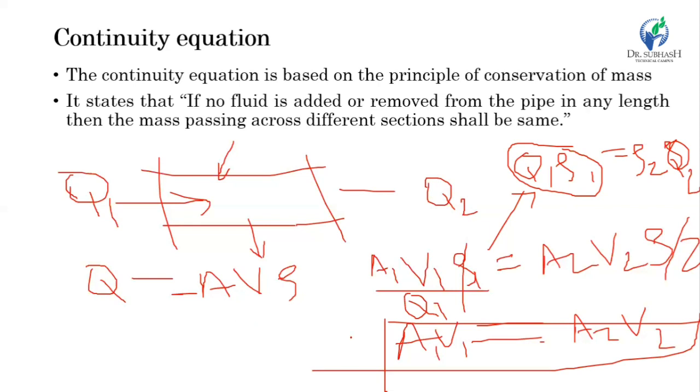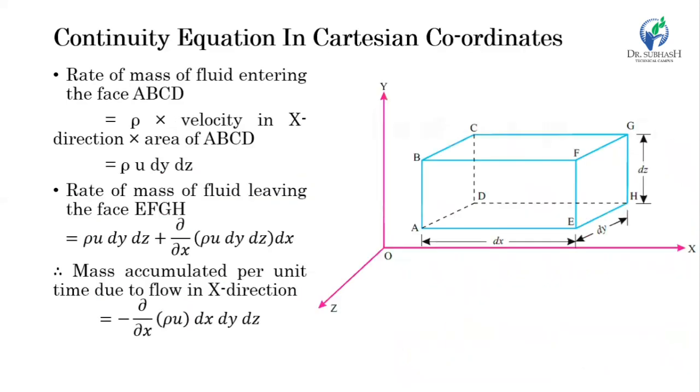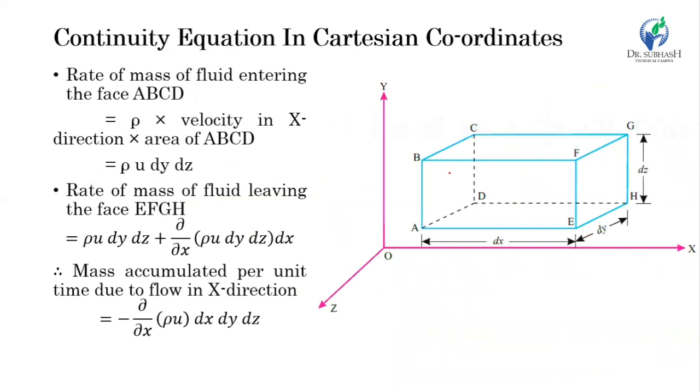Now let's try to derive this. We have derived it for one-dimensional flow, but if the flow is three-dimensional, then let's derive the equation in the three-dimensional Cartesian coordinate system. This is the one control volume considered here, with dimension dx in the x direction, dy in the y direction, and dz in the z direction. Let's consider this is the control volume, and